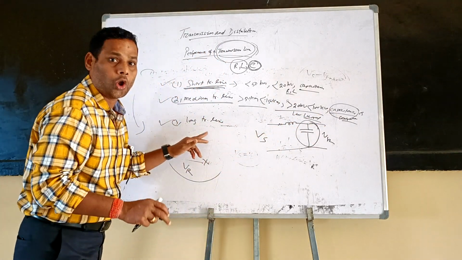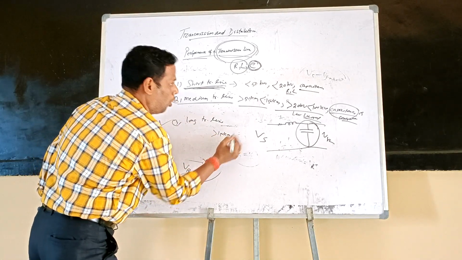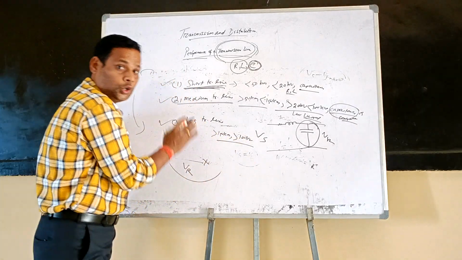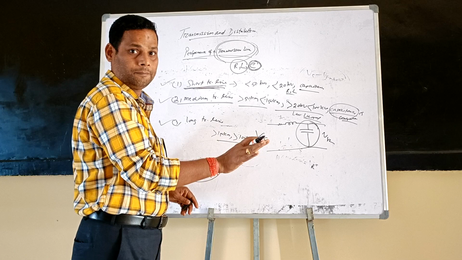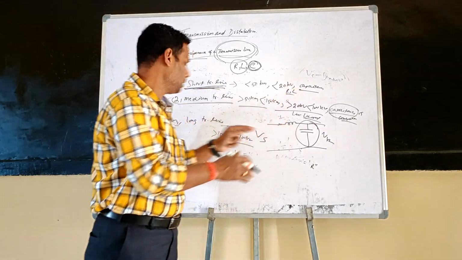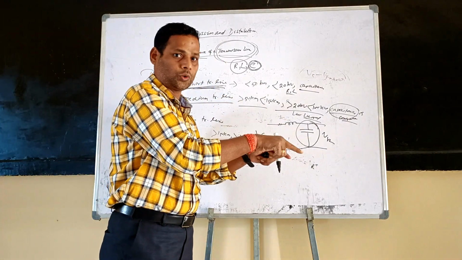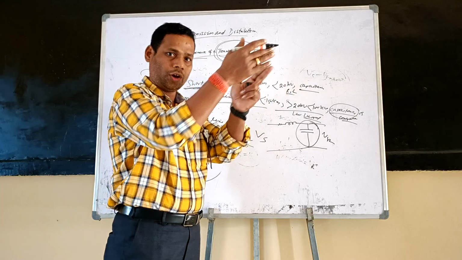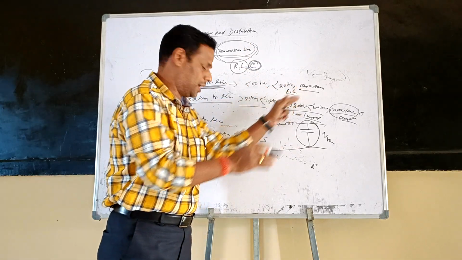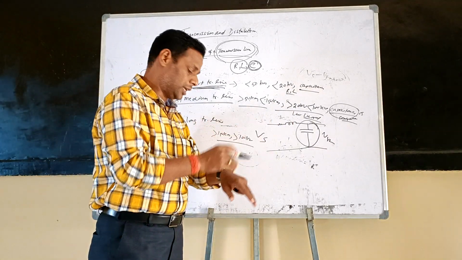Now, when you are considering the long transmission line, the length is greater than 150 km, the operating voltage is greater than 100 kV, and the capacitance is uniformly distributed throughout the transmission line. So in the short transmission line, capacitance is neglected. In the medium transmission line, capacitance is considered at one point only, either at the sending end, the receiving end, or the midpoint of the transmission line. In the long transmission line, capacitance is uniformly distributed.